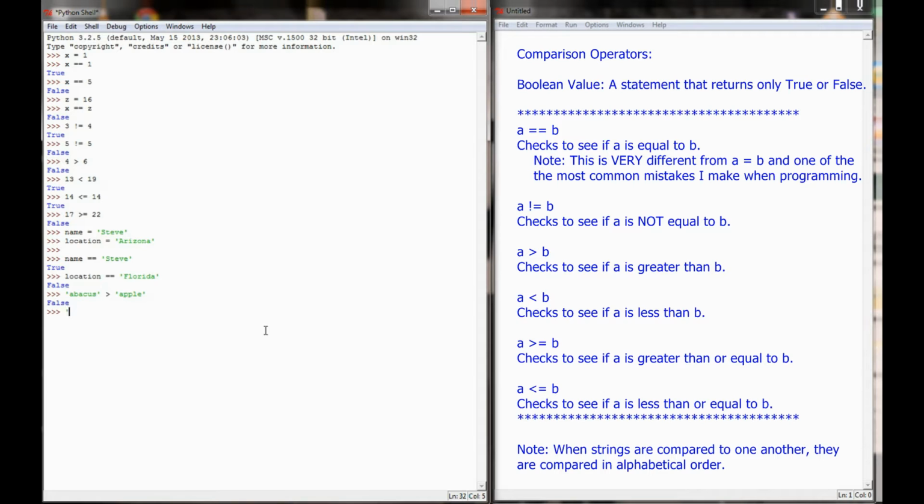Whereas if I might ask, is school less than zebra? I'm going to get a response of true because alphabetically school comes before zebra. Now, those greater than and less than operators, when it comes to strings, I don't use that a whole lot in programs. For strings, I often check to see if it's equal to or not equal to something, but it is worth noting that you can do comparison operators not only on numbers, but also on strings.